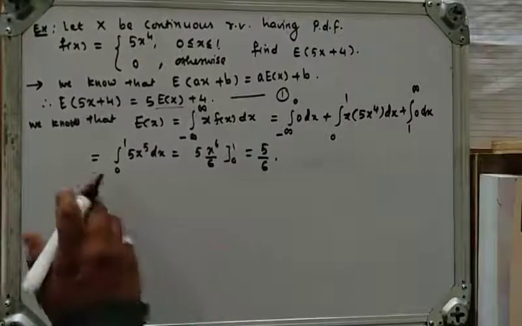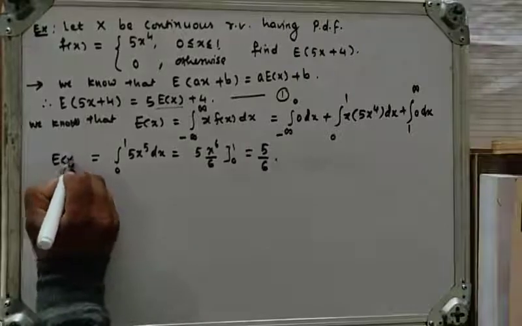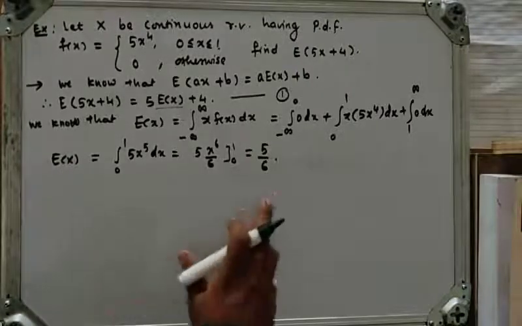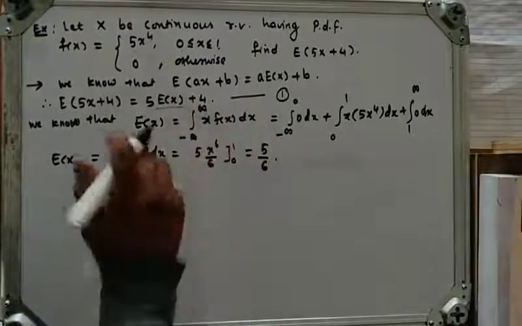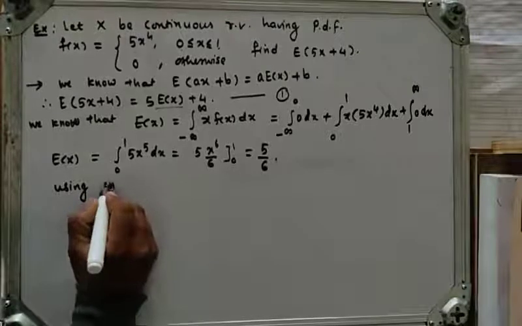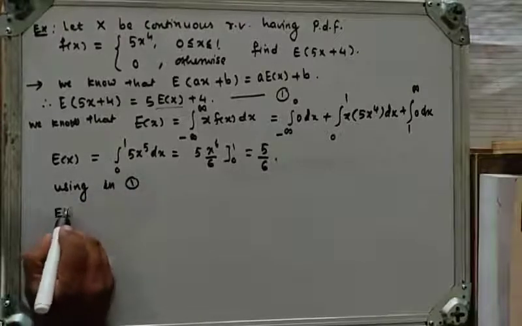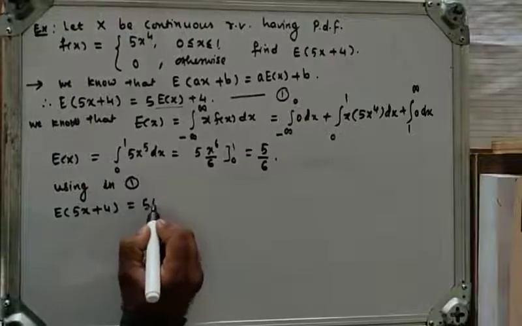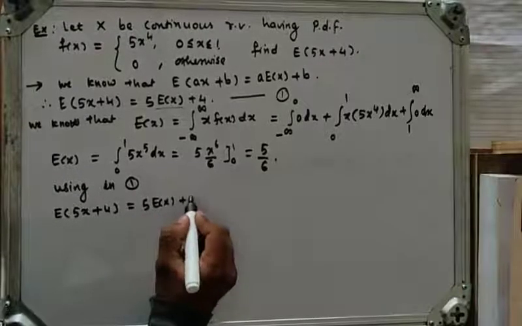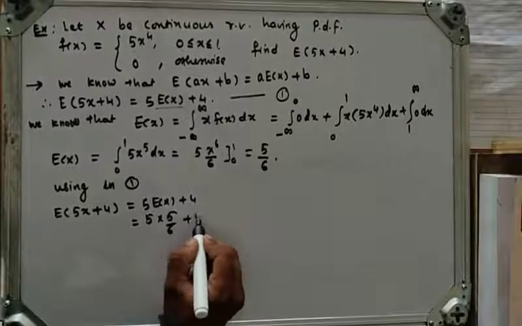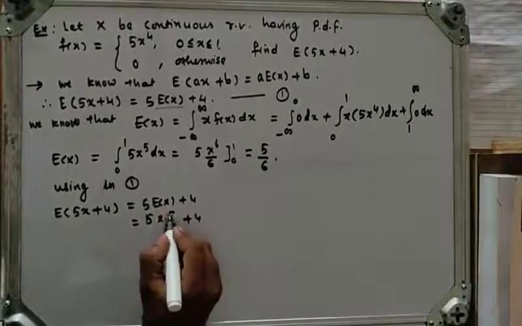This is the mean of x, which is 5 upon 6. Using this value in equation 1, the mean of 5x plus 4 is equal to 5 times the mean of x plus 4, which is equal to 5 into 5 by 6 plus 4.